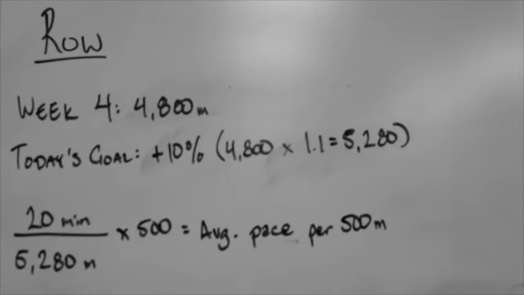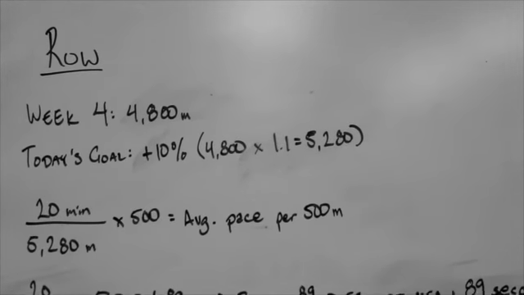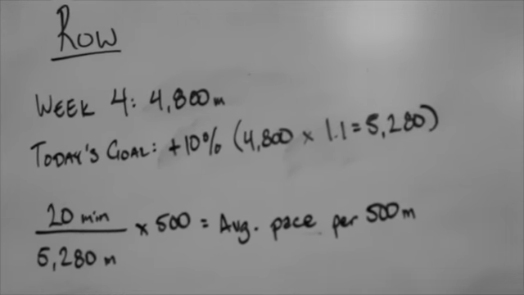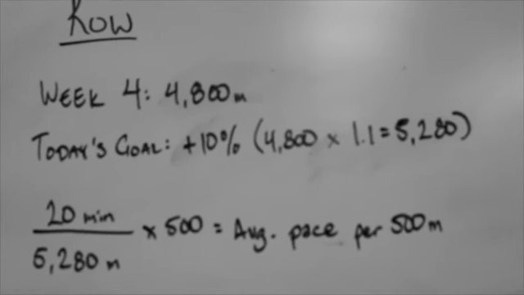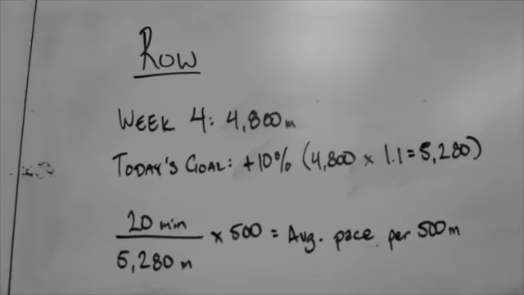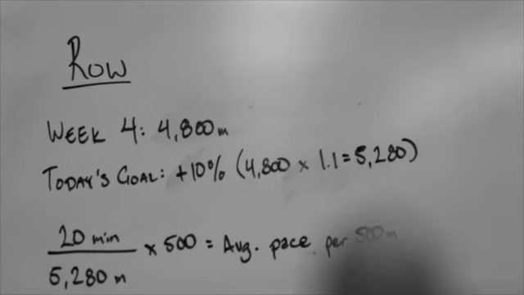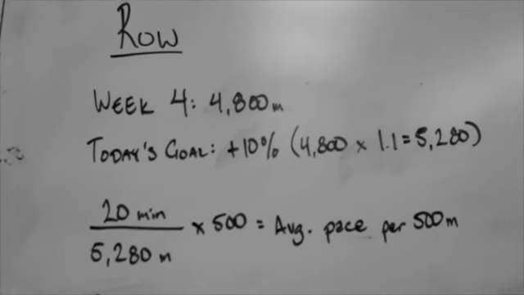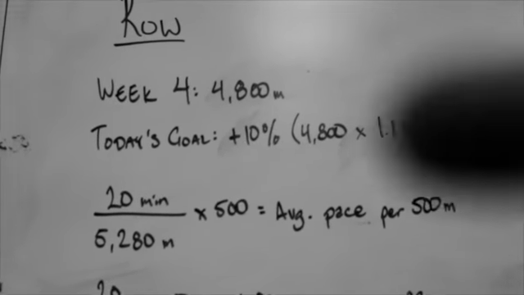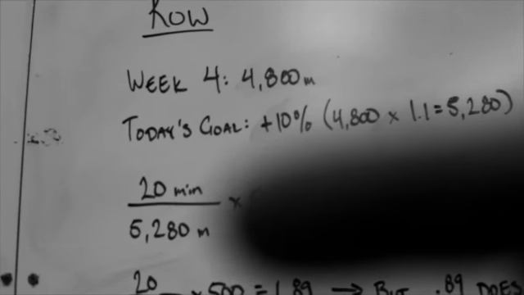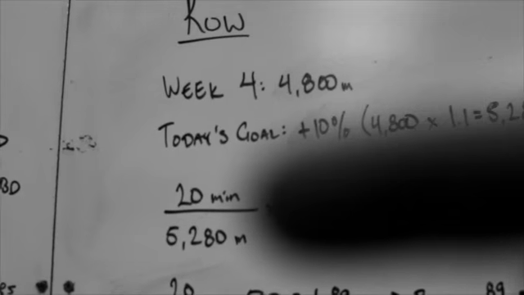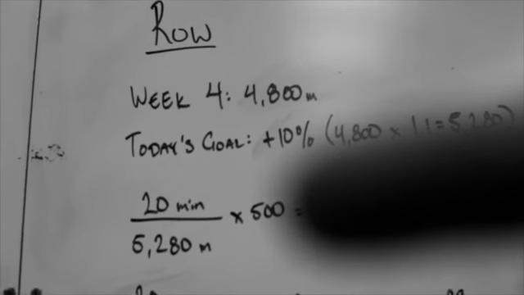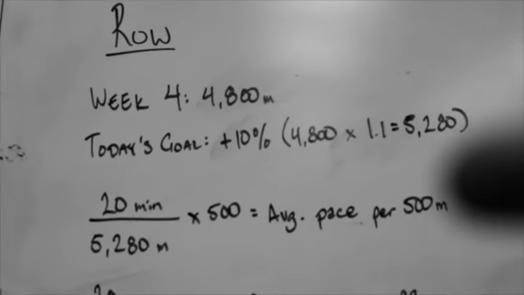So if I take 4,800 times 1.1, because that's 110%, I'm adding 10% onto that 4,800 meters, then I get 5,280, which you see right there. Now to figure out my average pace per 500 meters, I take 20 minutes, my total assessment time, divided by 5,280. So in my calculator, I hit 20 divided by 5,280, and then I hit times 500. That's going to give me my average pace per 500 meters.